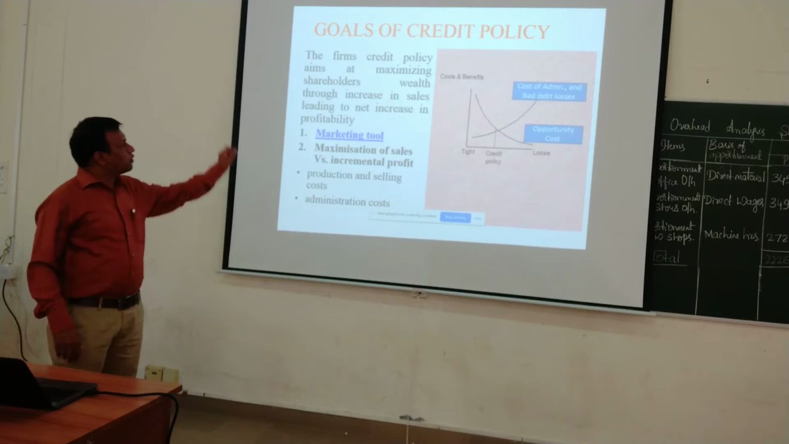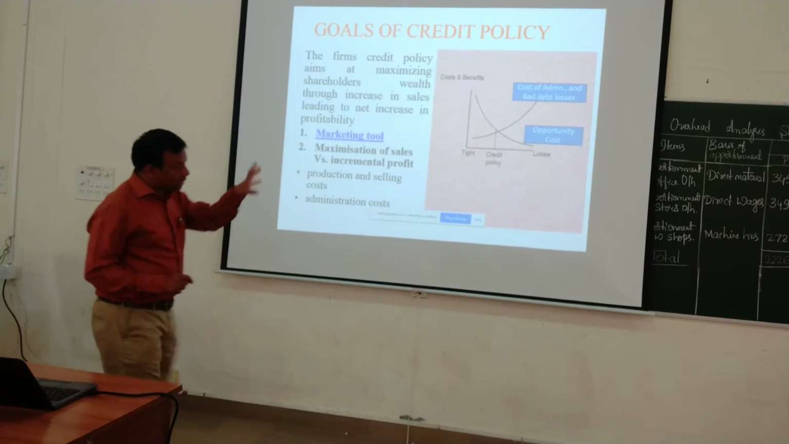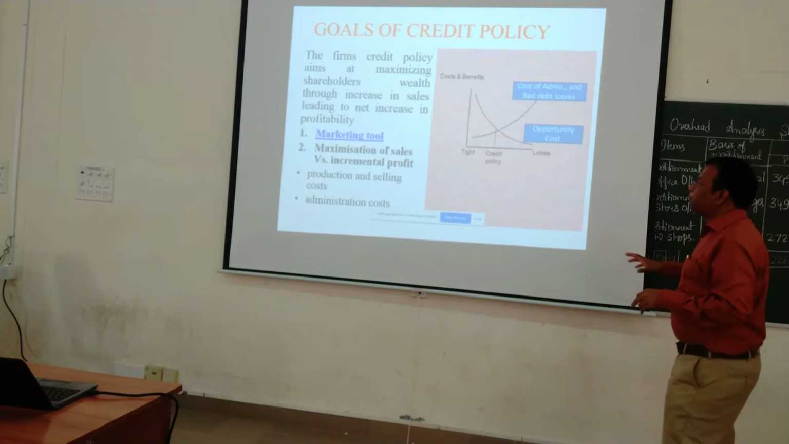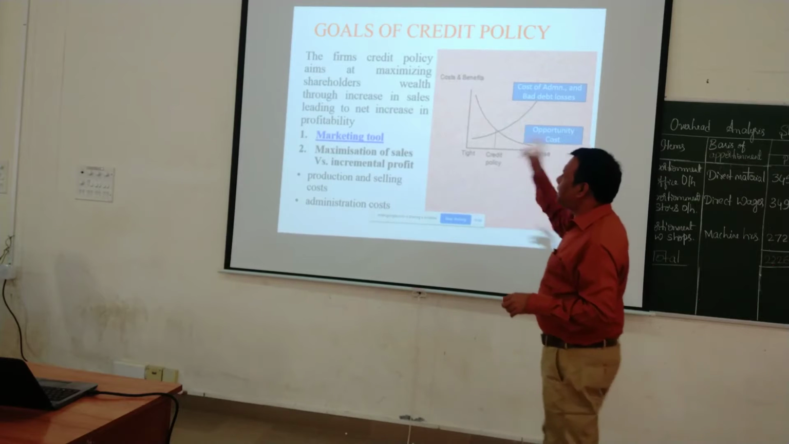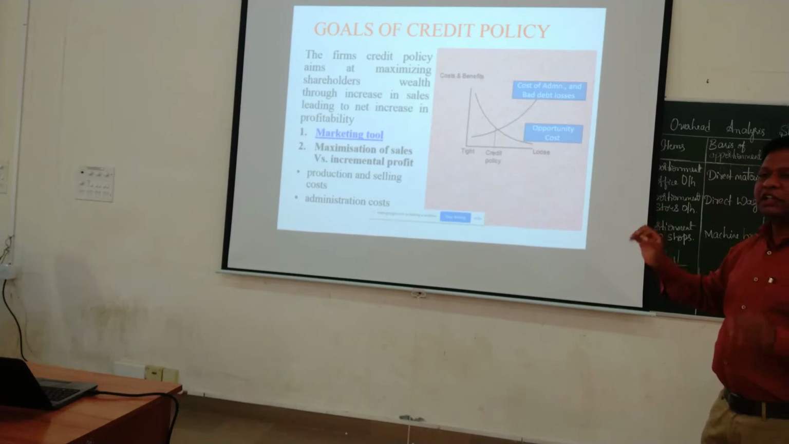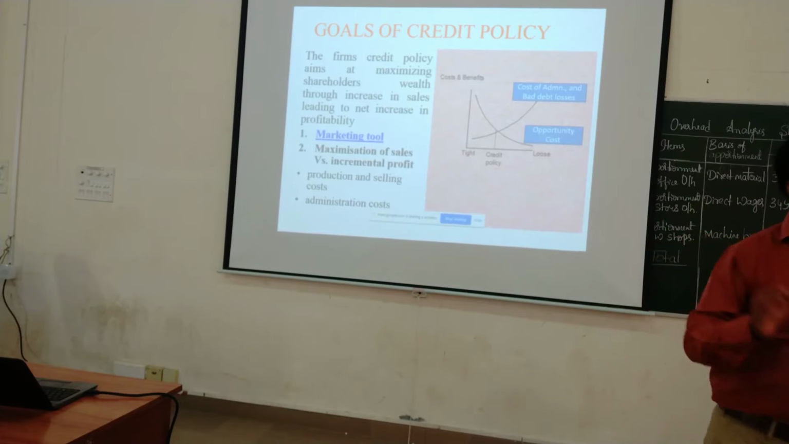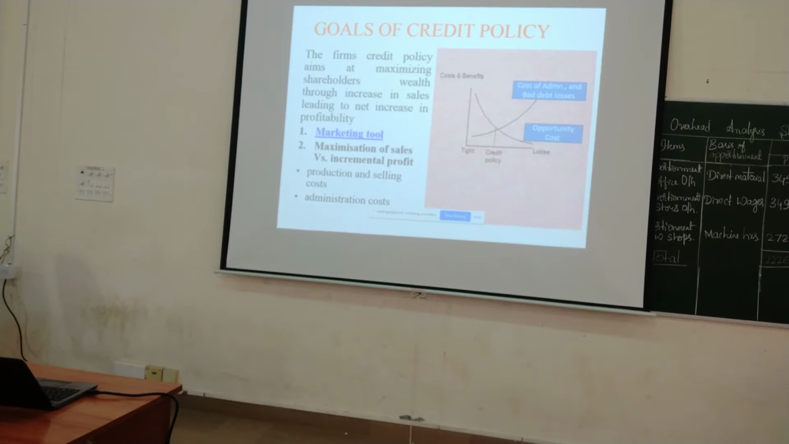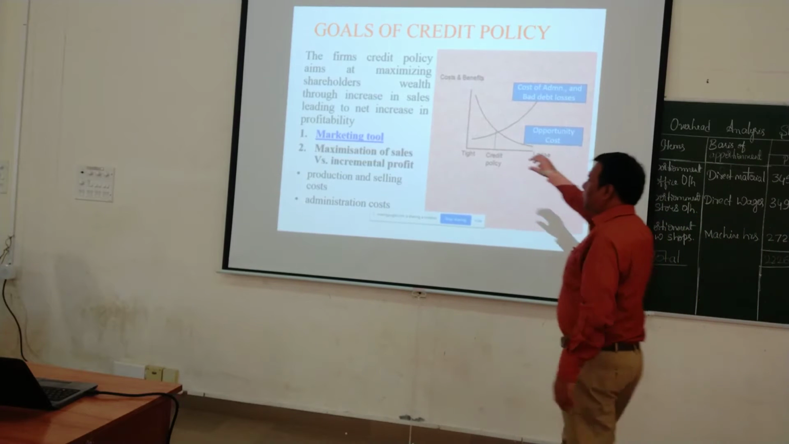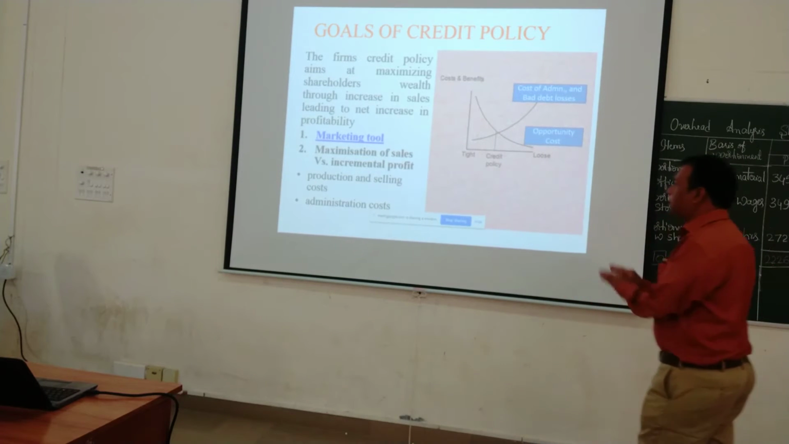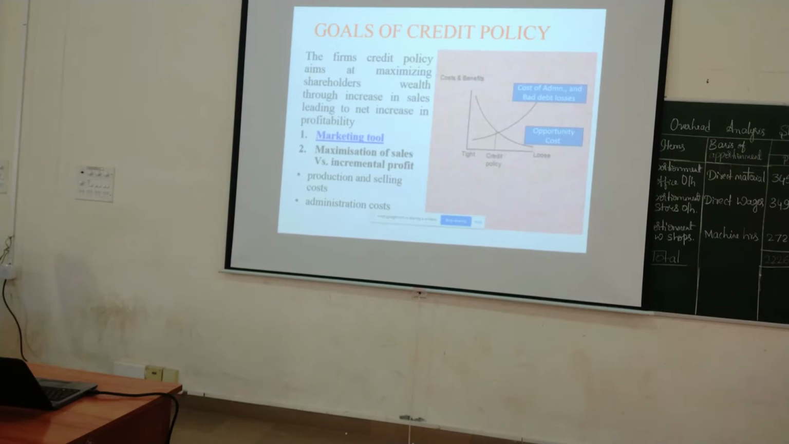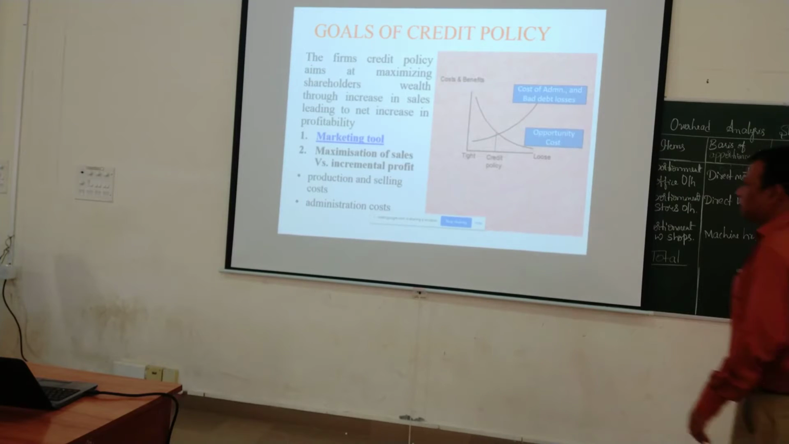Okay. So goals of trade policy. This chart with the graph, which I showed yesterday, is a much better way which I am coming over today. The firm's trade policy aims at maximizing the shareholders' wealth. In finance, the ultimate objective is to maximize the wealth of the shareholders. Whatever decision we take in finance, the ultimate objective has to be to maximize the wealth of the shareholder. So the firm's trade policy aims at maximizing the shareholders' wealth through increase in sales leading to an increase in profitability. So this we are going to use as a marketing tool.